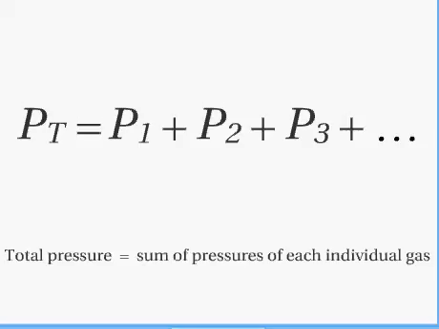Equation for Dalton's law of partial pressures. This equation describes the relationship between the total pressure of a mixture of gases and the partial pressures of each of the component gases. In a mixture of gases, the total pressure of the mixture is equal to the sum of the pressures of each individual gas alone.